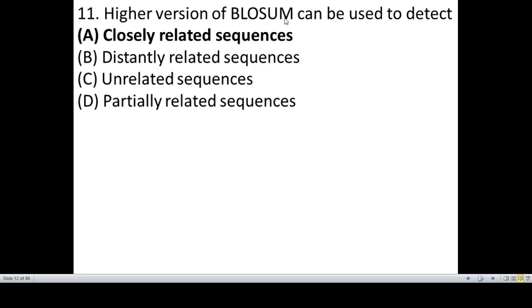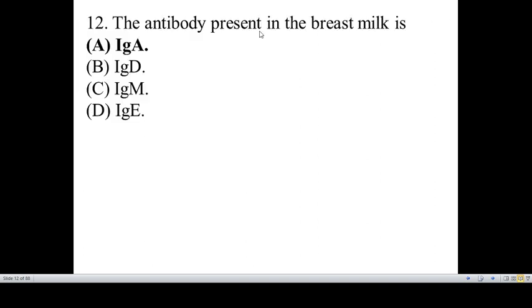A higher version of BLOSUM can be used to detect closely related sequences. In bioinformatics, around 5% of questions will be asked, and those are also repeated, friends. About 70% of questions will be repeated only. That's the reason why I am placing the previous year question papers as a video, friends.